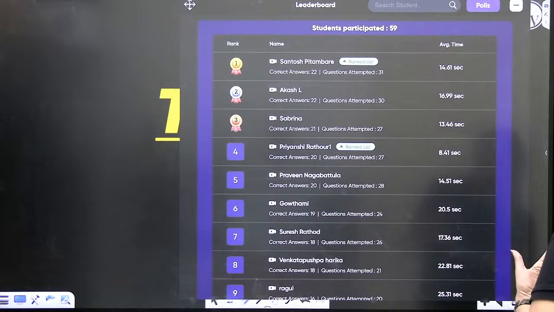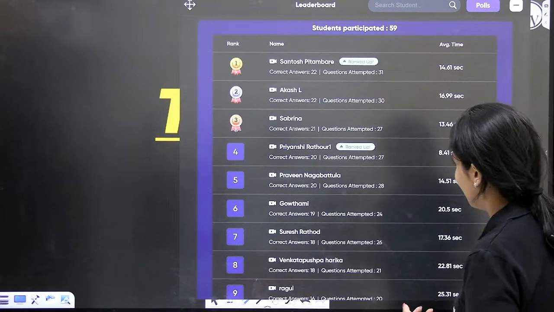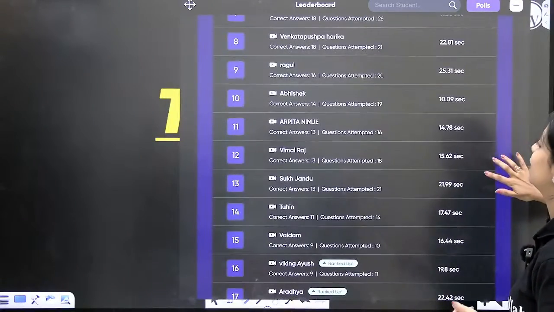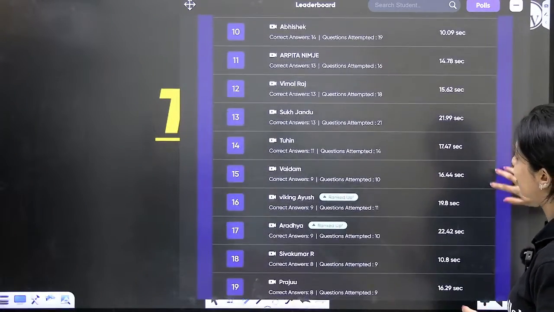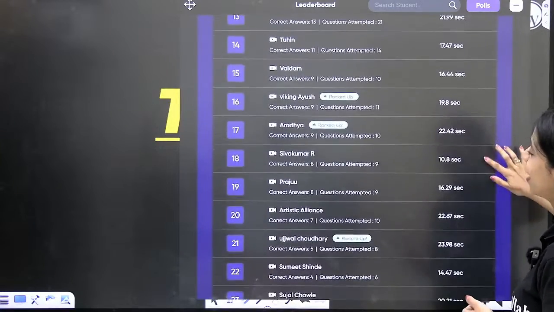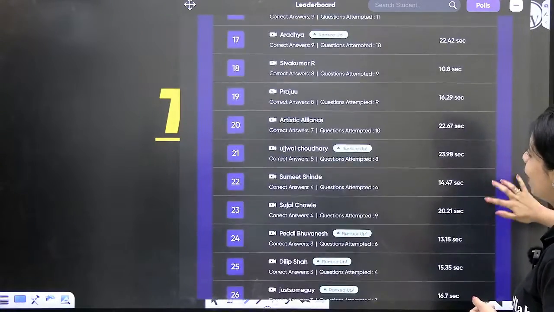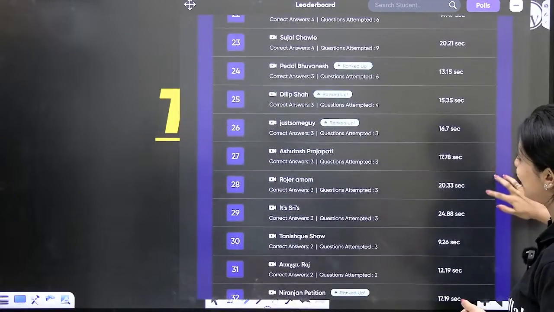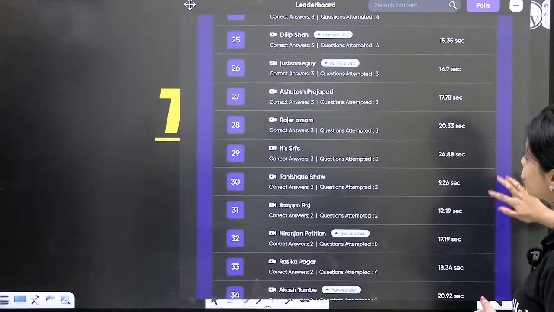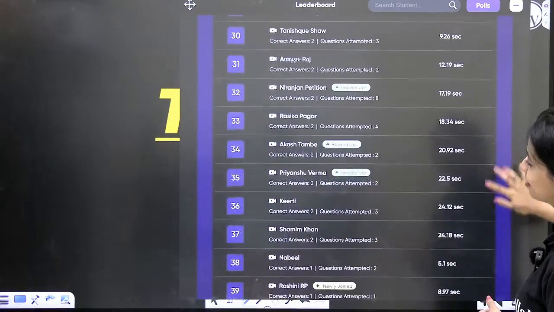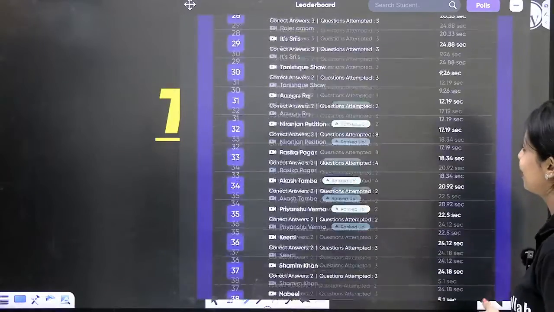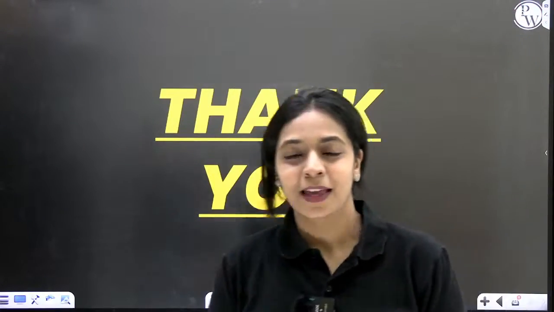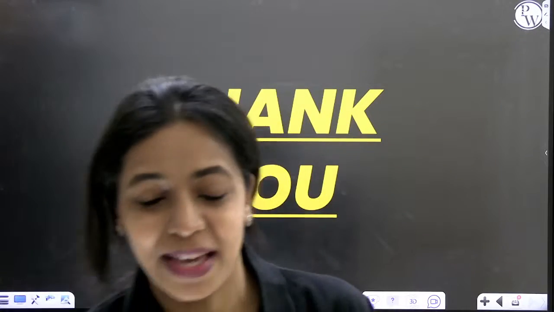Akash, Sabrina, Priyanshi, Praveen, Gautami, Suresh, Venkata Pushpa, Raghul, Abhishek, Arpita, Bimal, Sukh, Tuhin, Vedam, Ayush, Aradhya, Shivkumar, Praju, Artistic Alliance, Ujjwal Chaudhary, Sumit, Sujal, Bhuvnesh, Dilip, just some guy, Ashutosh, Roger, Shri. Oh my god, the list is very long. Whoever participated, brilliant. Congratulations and all the very best.